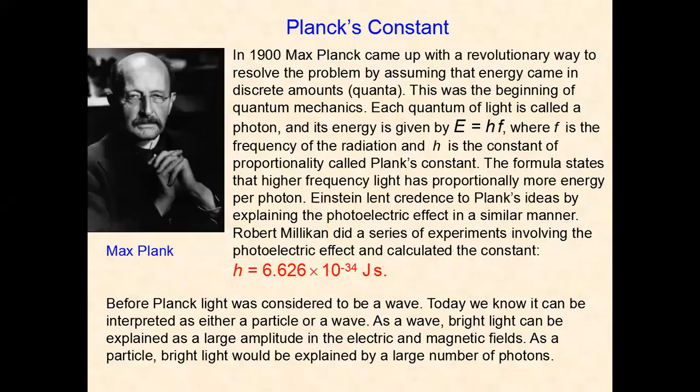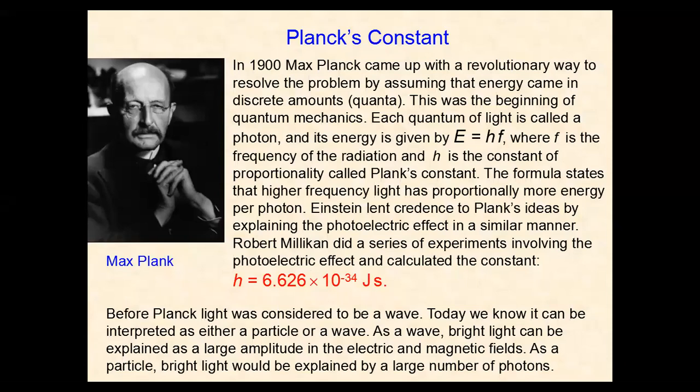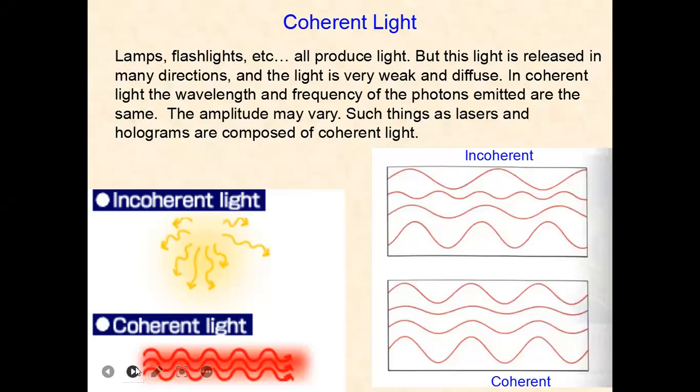This is the Planck constant, given by Max Planck, which has the value 6.626 times 10 to the minus 34 joule seconds. And this is coherent light. What is coherent light? Lamps, flashlights, etc. all produce light, but the light is released in many directions, and it is very weak and diffuse. In coherent light, the wavelength and frequency of the photons emitted are the same. The amplitudes may vary. Such things as lasers and holograms are composed of coherent light.